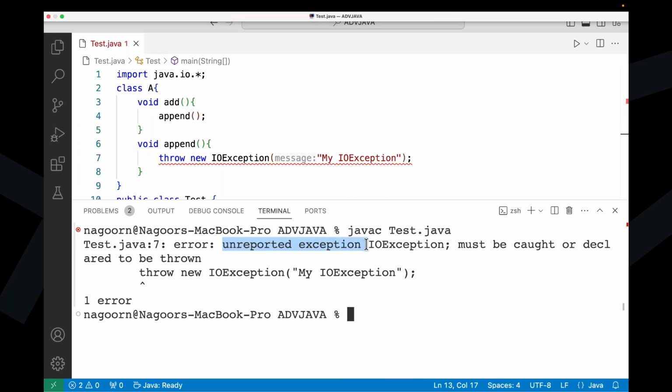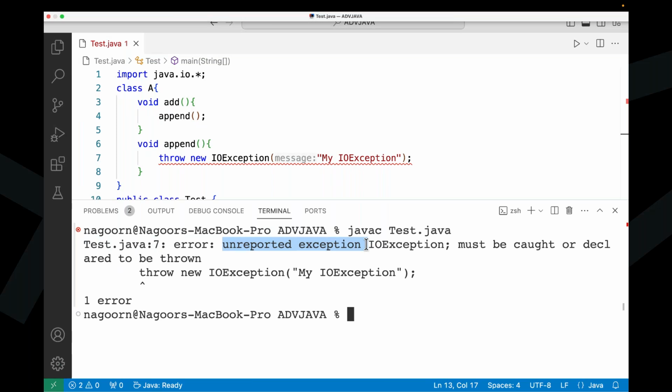Unreported exception. Checked exception. So the exception is not reported. Why? Because the compiler can identify it. Here we are able to get an exception, but what exactly that exception provides is not reported here. So unreported exception means that the exception has not occurred here, it is just identified. The compiler can analyze this line and see that we are able to get an exception.